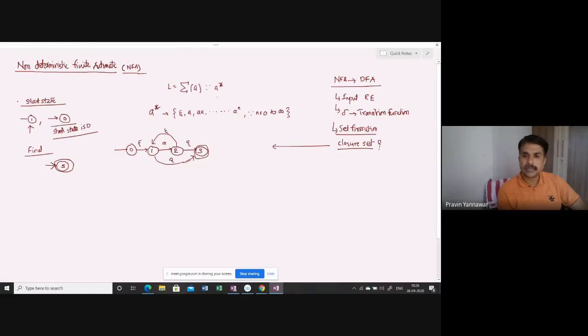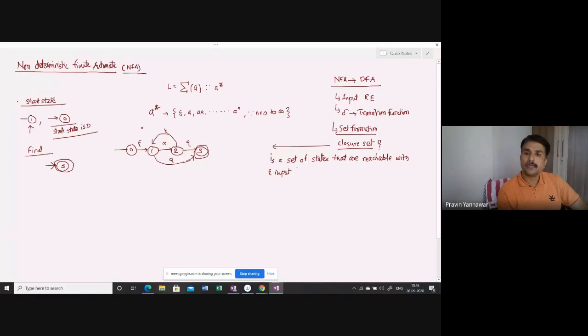Closure set is a set of states that are reachable with epsilon input.